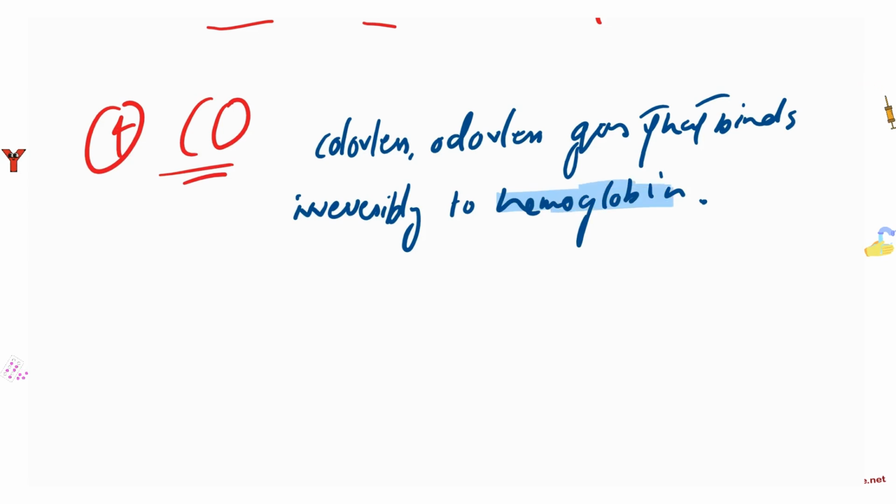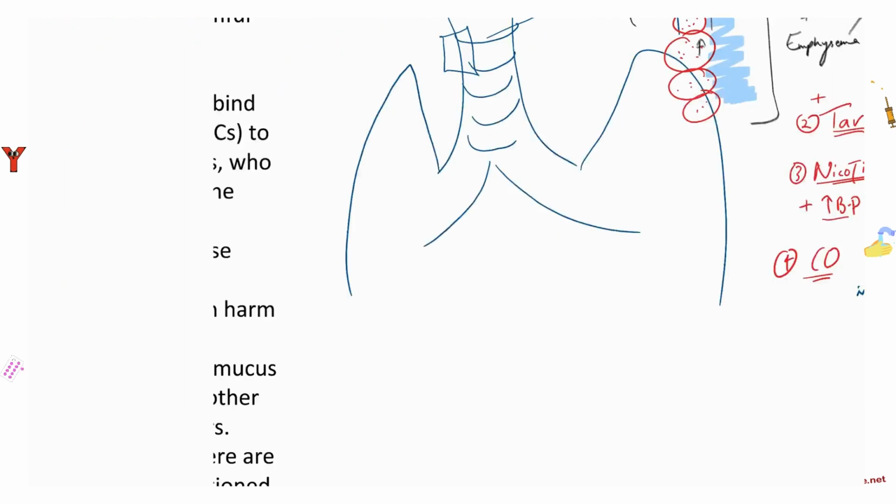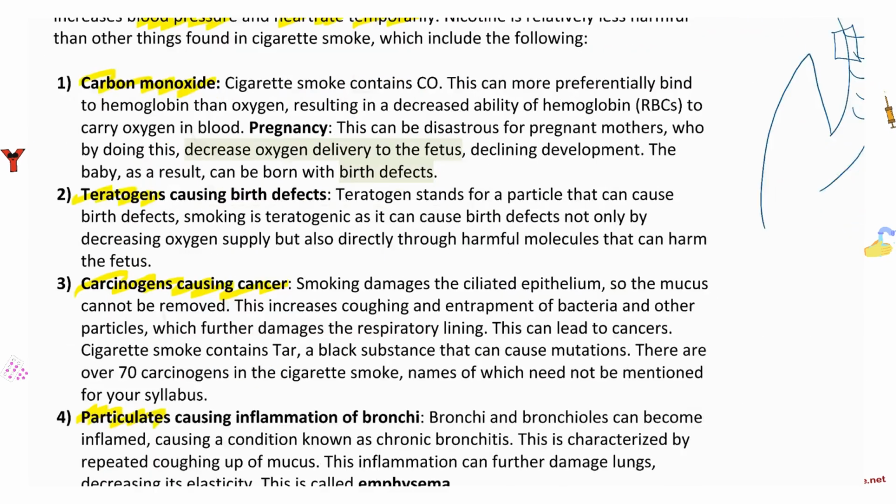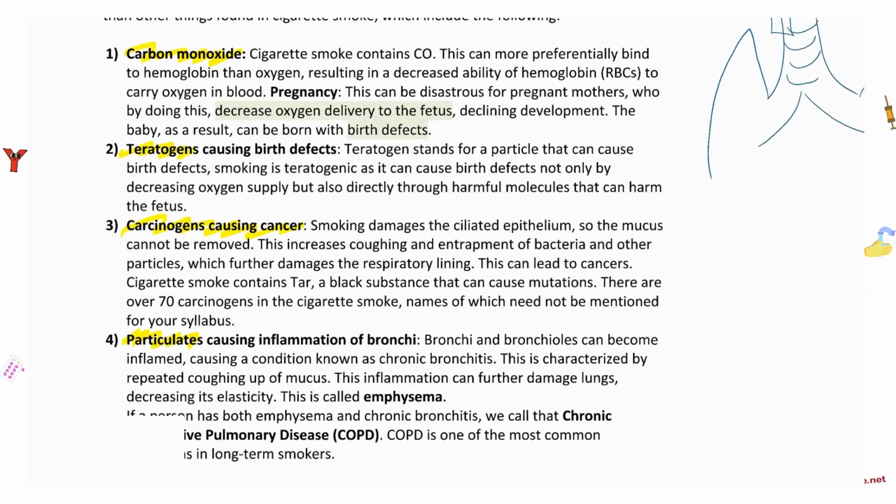So if it binds hemoglobin, you're not going to be able to carry oxygen, which means you have a lesser chance of producing energy, and if too much carbon monoxide builds up in your blood, then the person can potentially die, okay? So that is also a toxin. Okay, so let's review this very quickly.